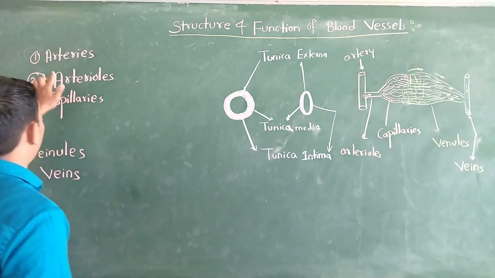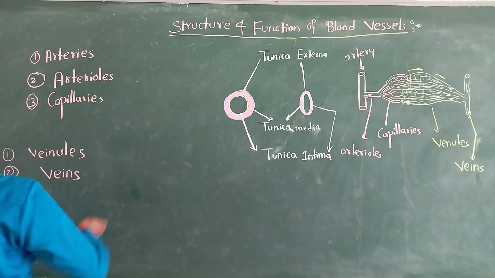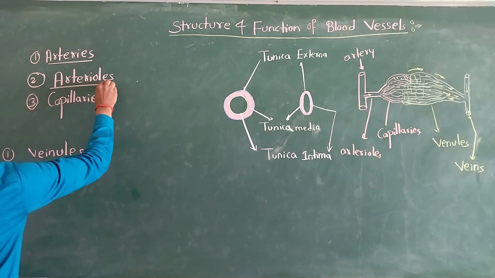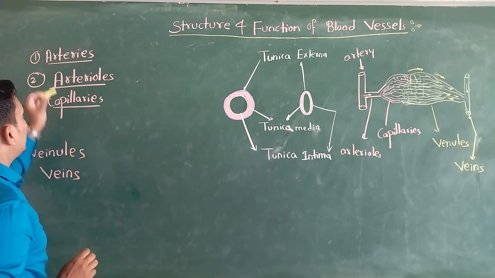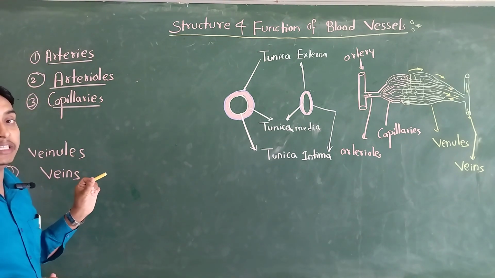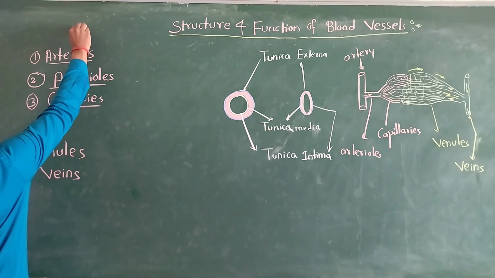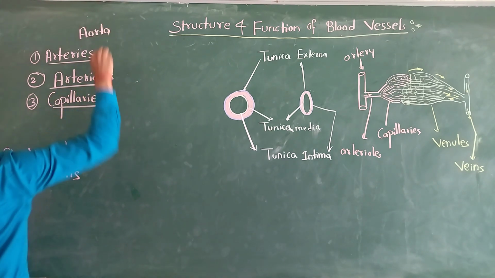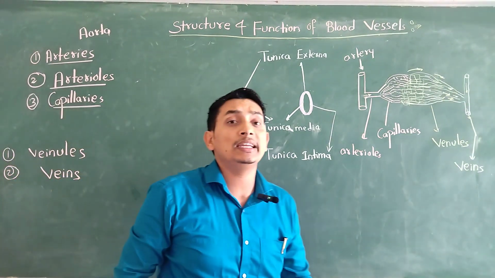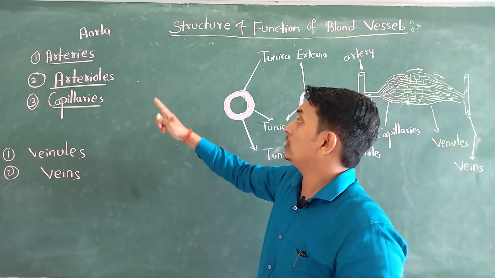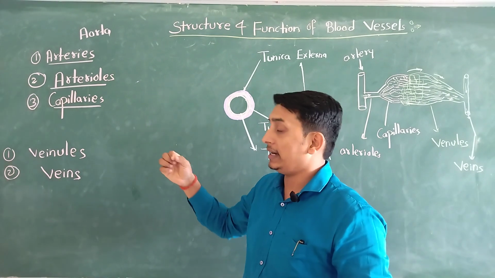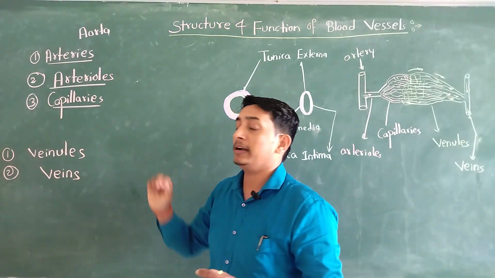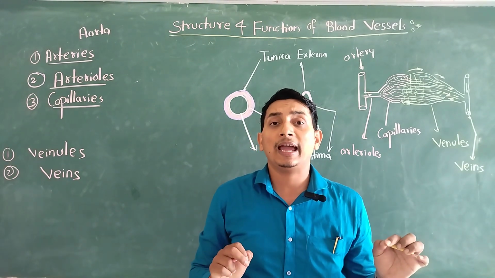Blood vessels are of three types. One is called the arteries, then we have arterioles, and we have capillaries. The arteries originate from the aorta, which is connected to our heart. So arteries are the originating blood vessels. They originate from the heart and are divided into arteries, which are further divided into arterioles, and these are further divided into smaller, fine capillaries.